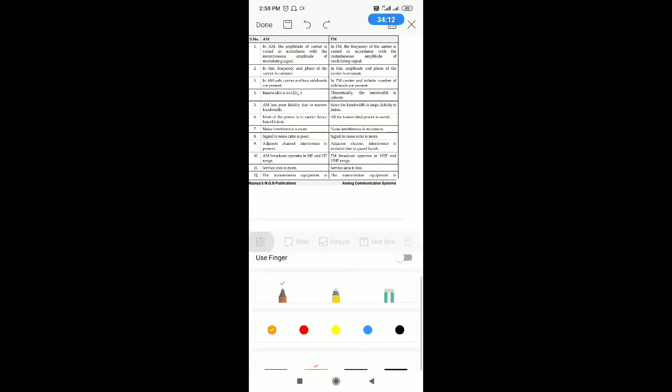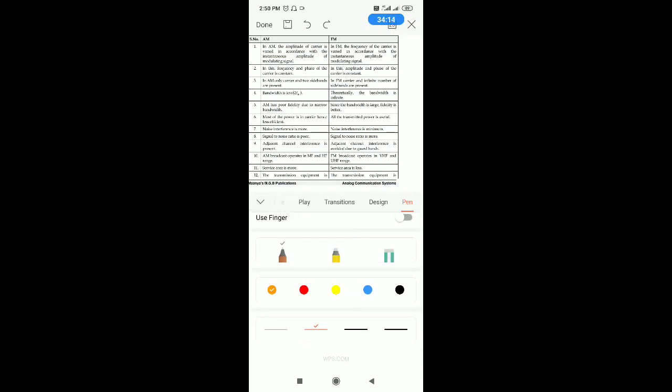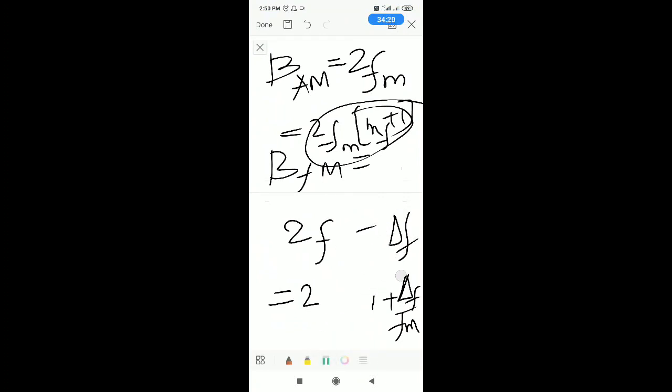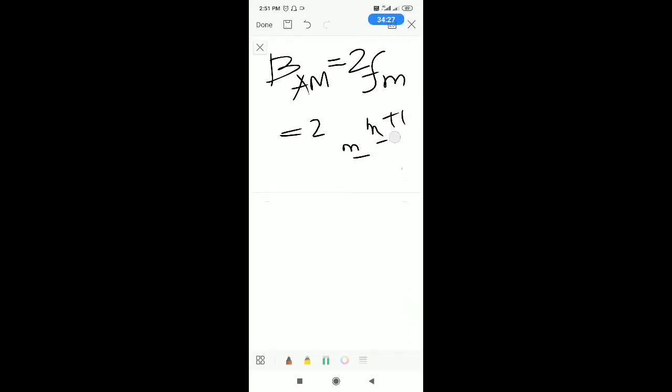From this you can have a relation also. I'll show you one relation. What is the formula of modulation index in AM? It is amplitude of message signal by amplitude of carrier.